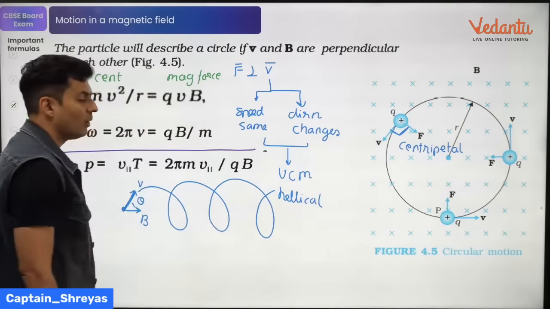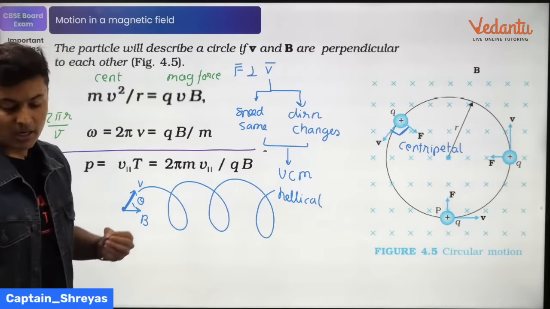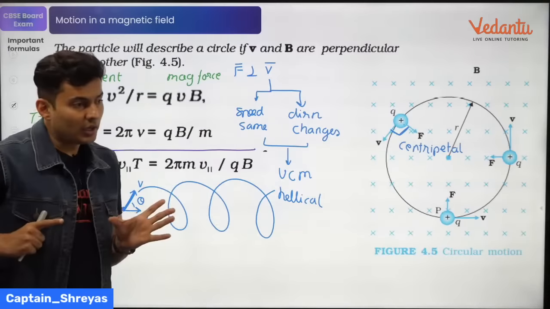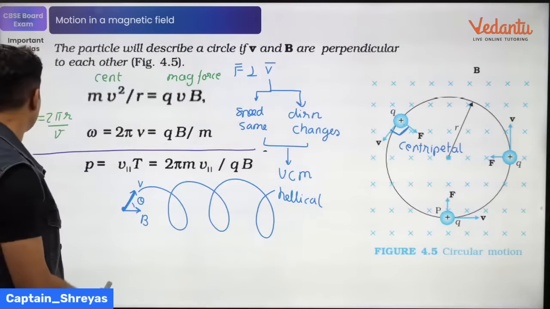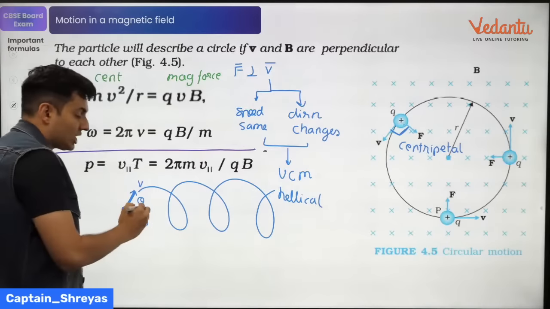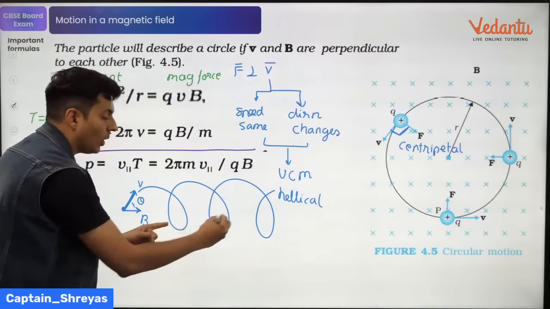This is no longer uniform circular motion. It is a helical path, which should be understood. It does not go in a circular path; it goes in a path like a spring, which is a helix. The pitch is the distance from one point to the next identical point on that helix.